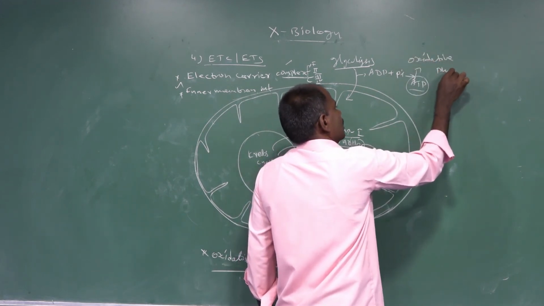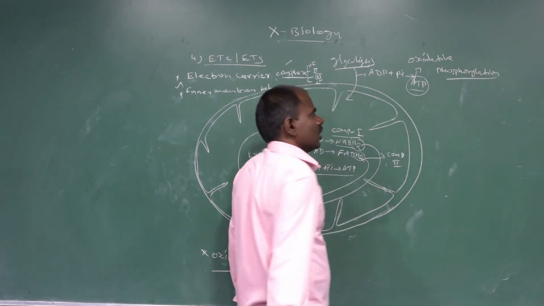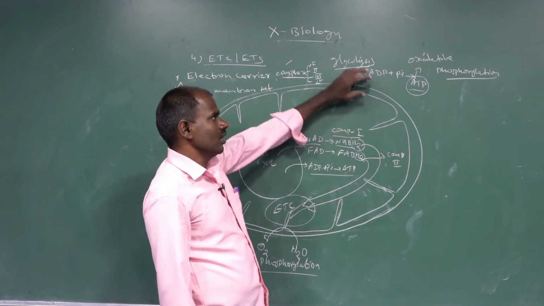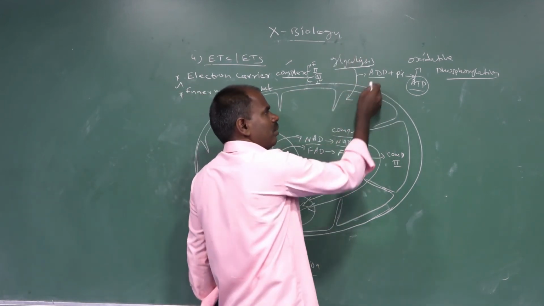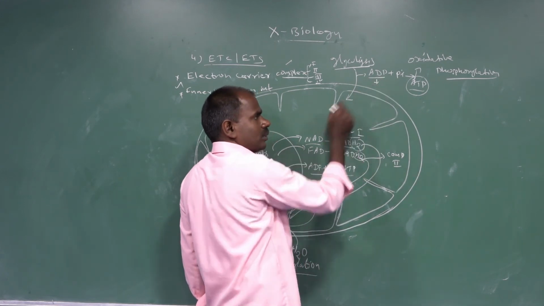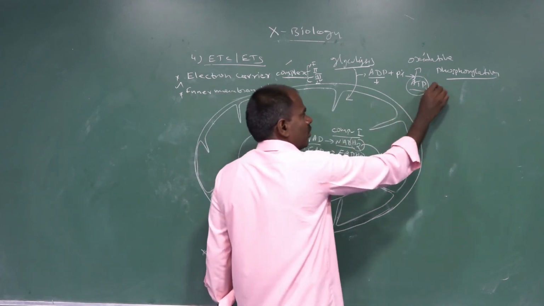Oxidative phosphorylation. What is oxidative phosphorylation? Glycolysis occurs directly. ATP converts to form adenosine diphosphate, which combines with inorganic phosphate to form ATP.